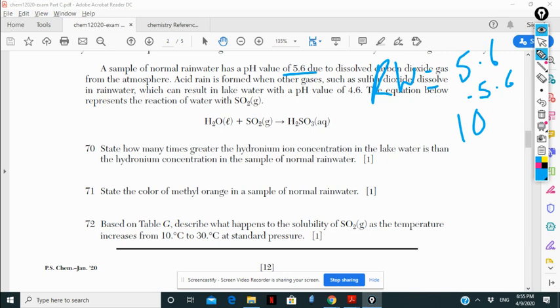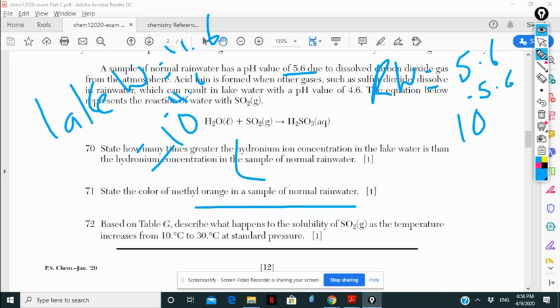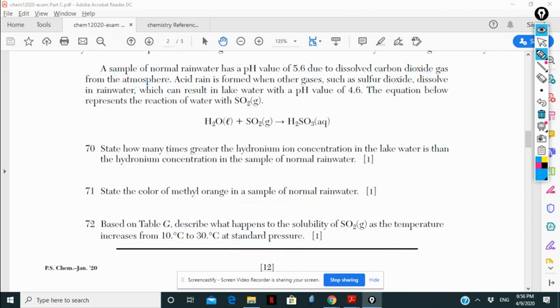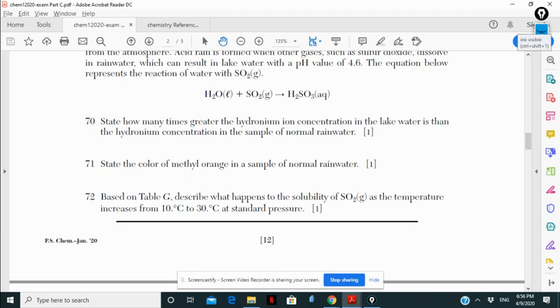Now for lake water, it's 4.6, so its concentration is 10 to the power negative 4.6. To get how many times greater the lake is over the rain, 10 to the power negative 4.6 divided by 10 to the power negative 5.6 is going to give you 10. So it's 10 times greater.